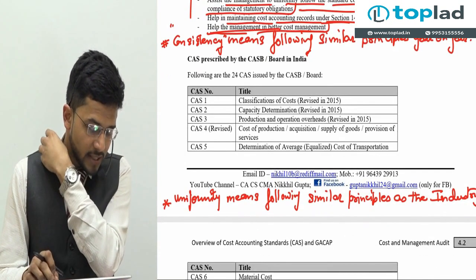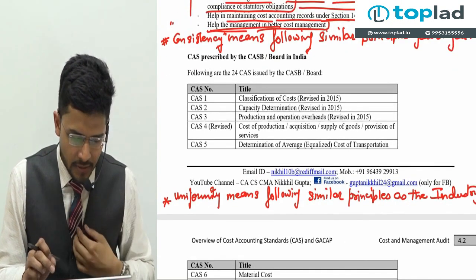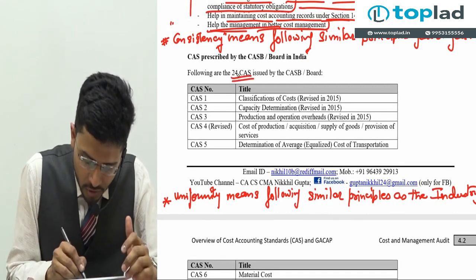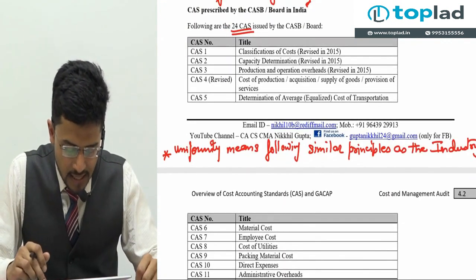Then, what are the cost accounting standards prescribed by the CASB, or the board? Guys, there are 24 cost accounting standards prescribed by the CASB.